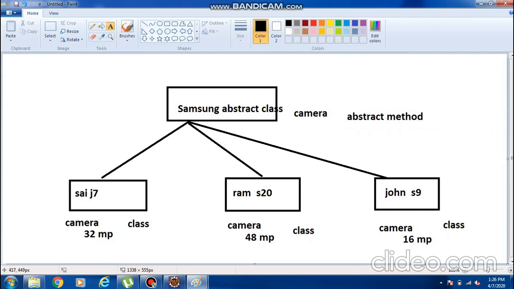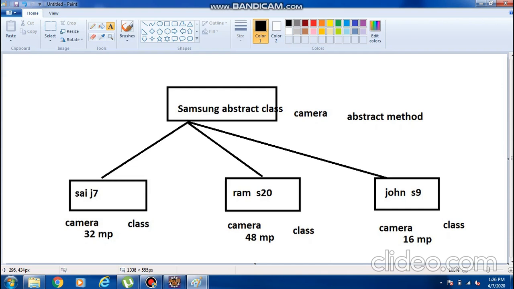Abstract method. So just what is the common feature we are using? That common feature, we have to use as an abstract feature. What is the main use of the abstraction here? Hiding the internal implementation. Internal implementation means what? The people are using an internal implementation that we don't know.